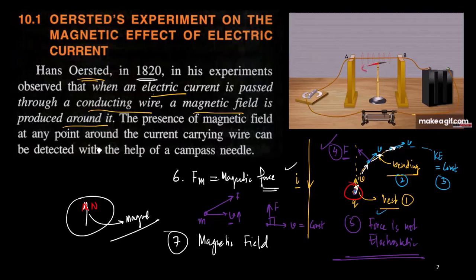Okay, so first of all, under the electromagnetism chapter, we have to learn about this experiment, how this experiment takes place, and what are the observations. So this is the basic idea of the experiment.